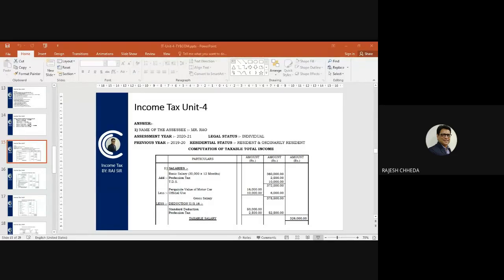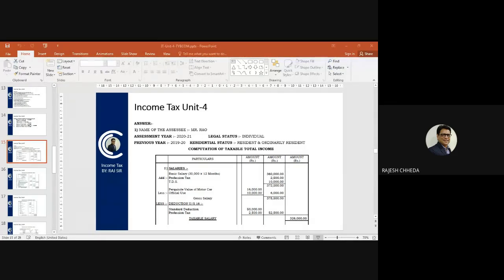So that title you write, computation of taxable total income, particulars and amount rupees, 2 inner columns and 1 outer column, amount rupees final. So simple format, particulars and 3 columns for amount.